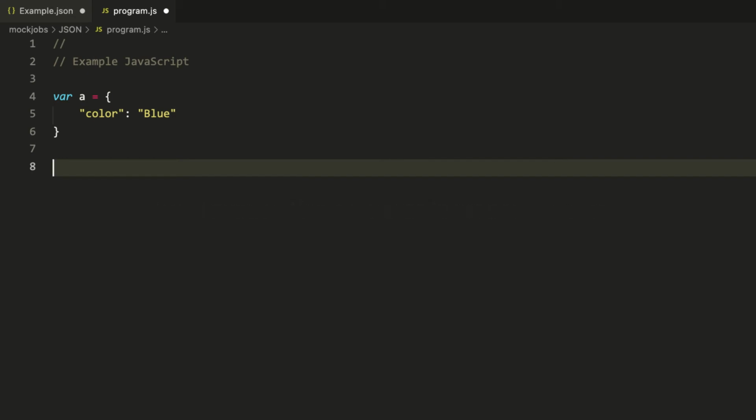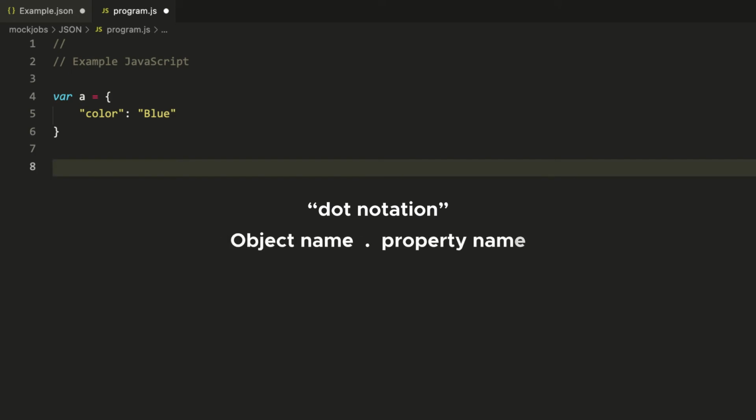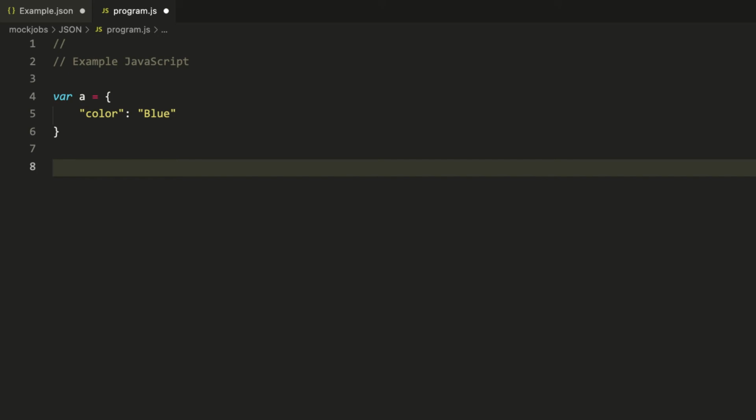Here is why. The typical way to access properties of an object is known as dot notation, meaning a property is accessed by the object name, a dot, and the property name. This is not limited to JavaScript. Other languages work this way as well. If we write var b equals a dot color, then b equals blue.